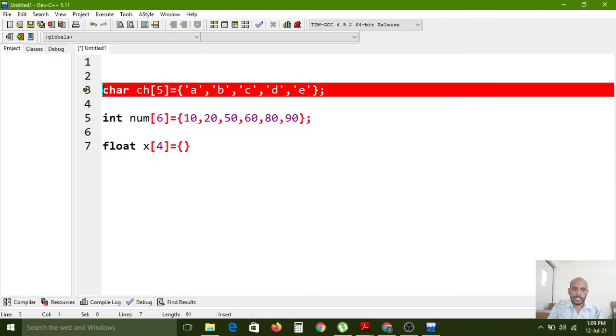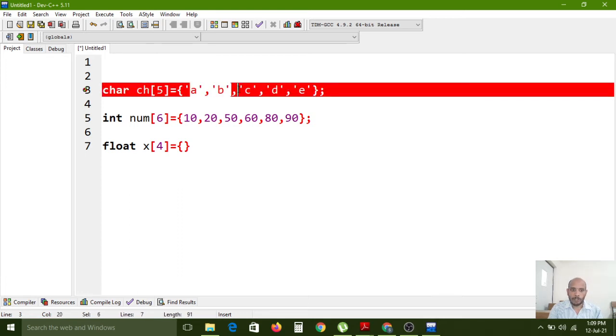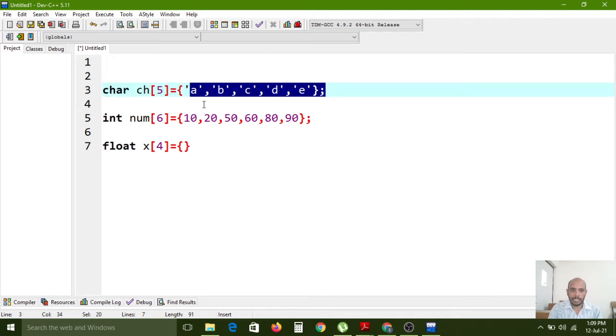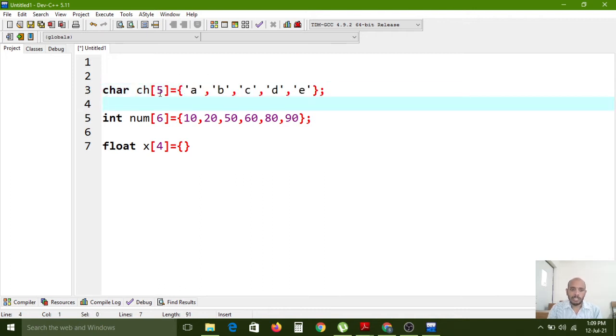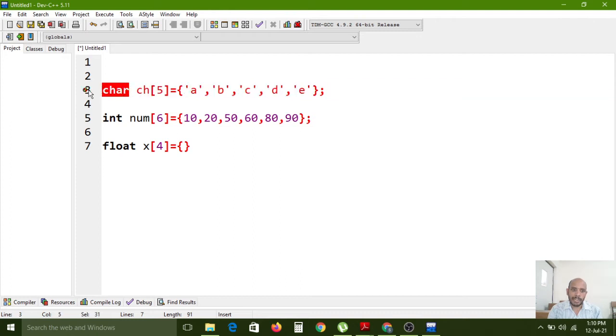This is array declaration. So if you assign the values along with this declaration, this entire process is called array initialization, right? So if you assign the values for this character variable by using these brackets, this complete process is going on in a single line. This complete process we have to write in a single line. So this complete line is called array declaration along with array initialization also, right? So here this is a character type array, this is an int type array, and this is a float type array.